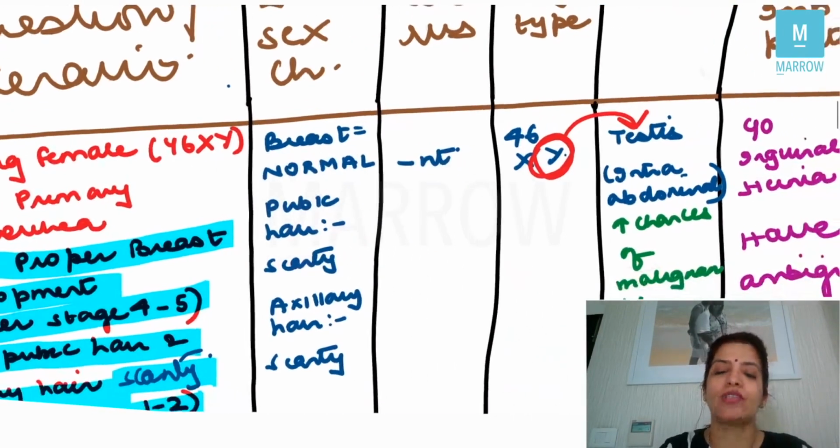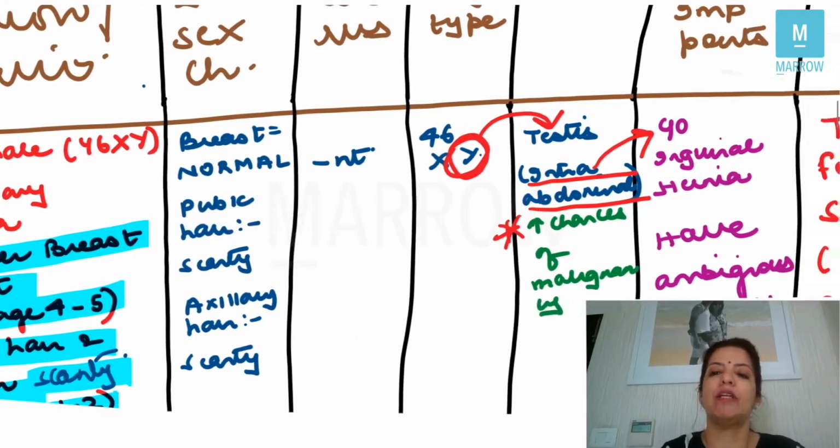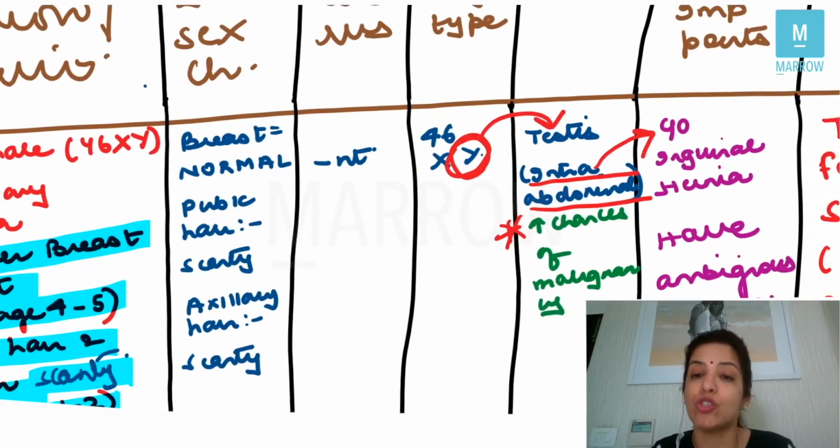Now, these gonads, these testes, are intra-abdominal, and that is why there are increased chances of malignancy. And because they are intra-abdominal, the patient presents to you with inguinal hernia. So actually it is not an inguinal hernia, actually it is intra-abdominal testes.